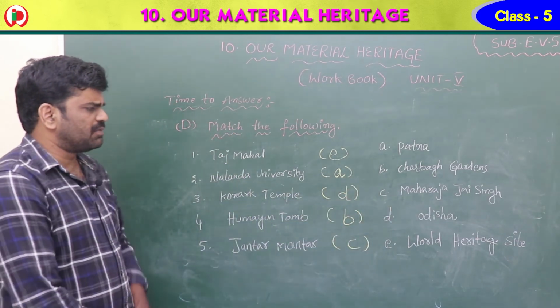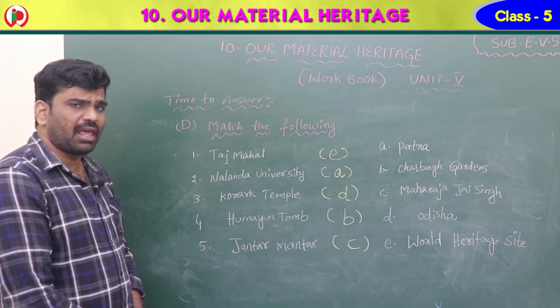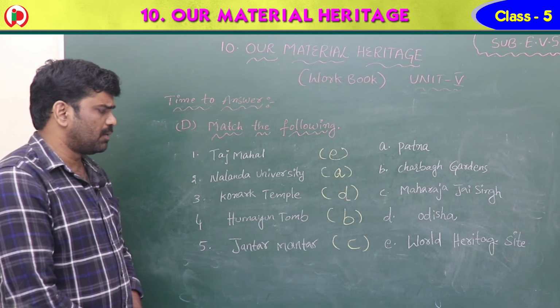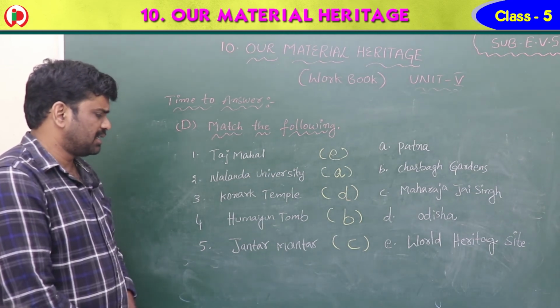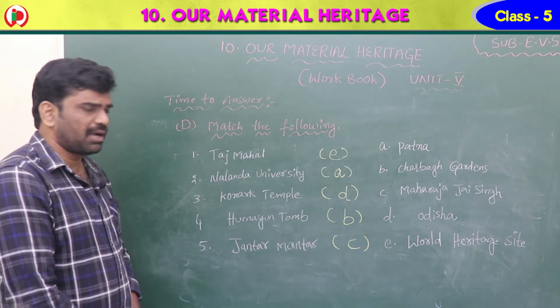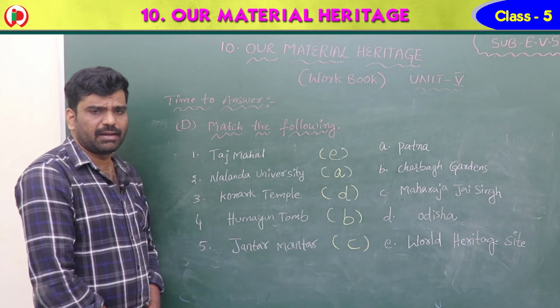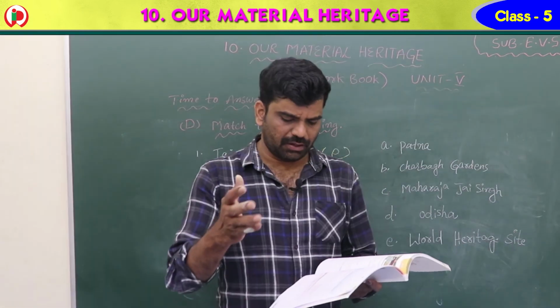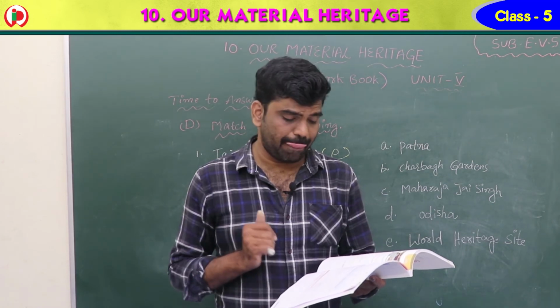So Taj Mahal is World's Heritage Site. E. Nalanda University is Patna. A. Konark Temple is Odisha. D. Humayun Tomb is Charbagh Gardens. B. Jantar Mantar is Maharaja Jai Singh. C. So E, A, D, B, C. Okay. Children, now you see it's time to do the project work, page number 83.